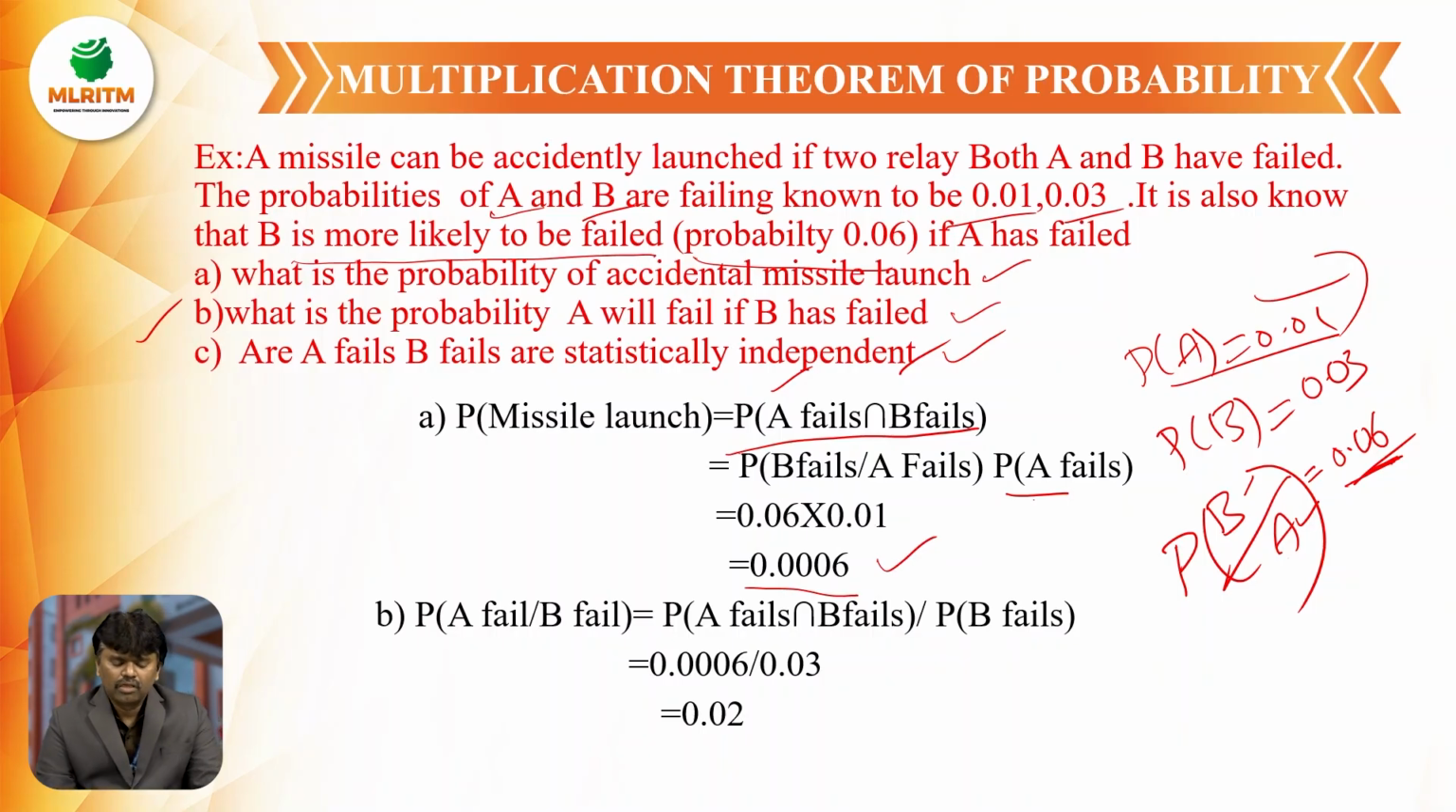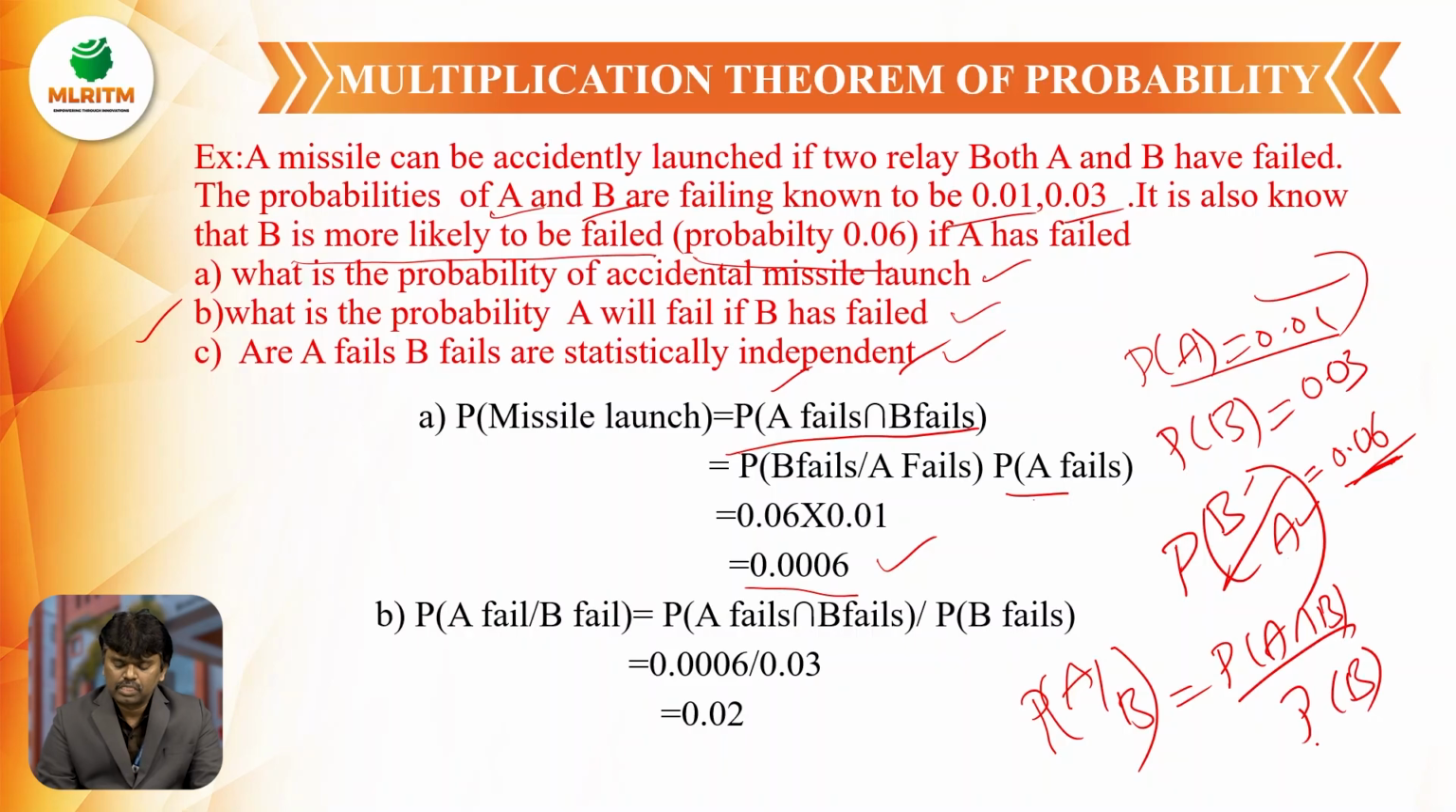Next, the second bit is: what is the probability A will fail if B has failed? That means P of A by B. This is conditional probability: P of A intersection B by P of B. P of A intersection B we already calculated as 0.0006. P of B is the probability of relay B failing, equal to 0.03. That is equal to 0.02.